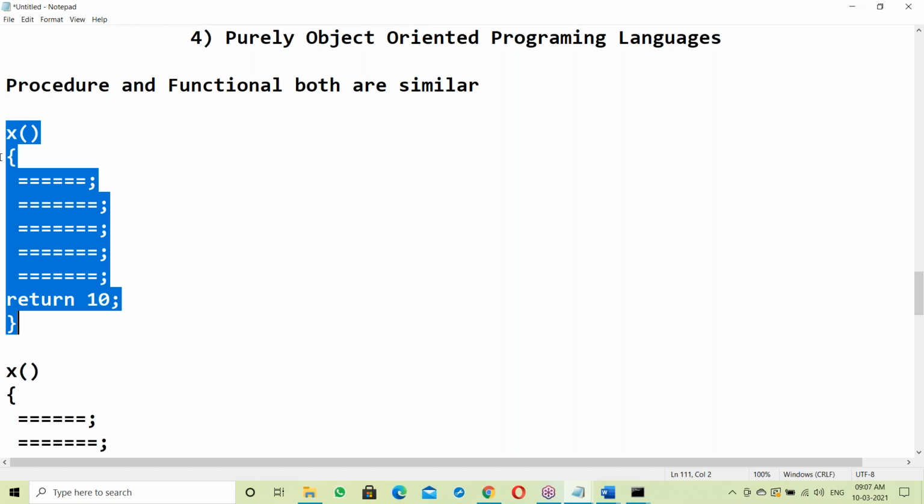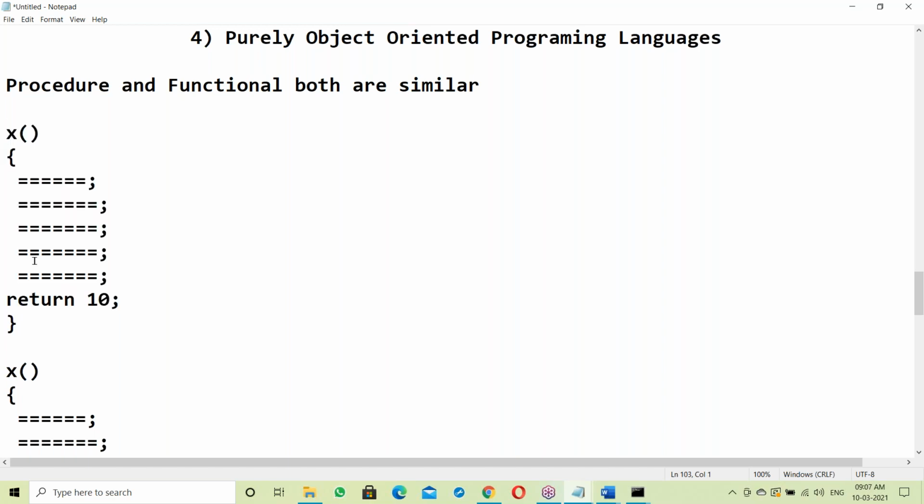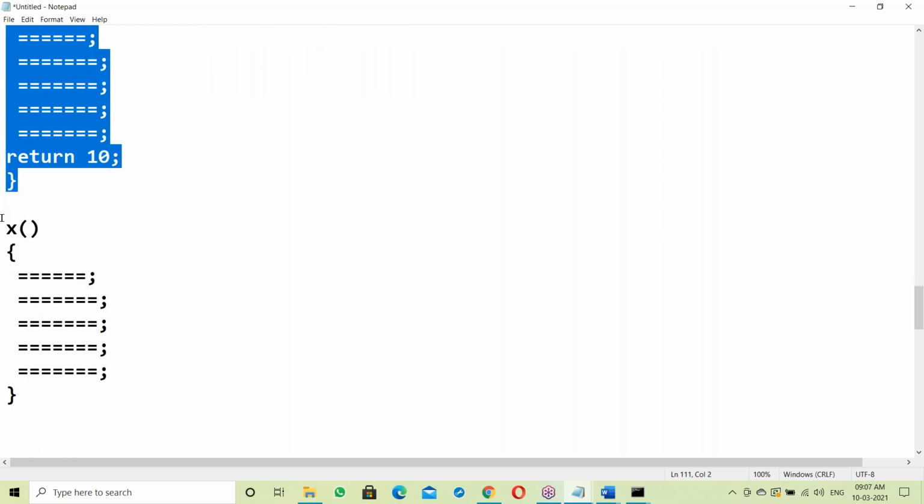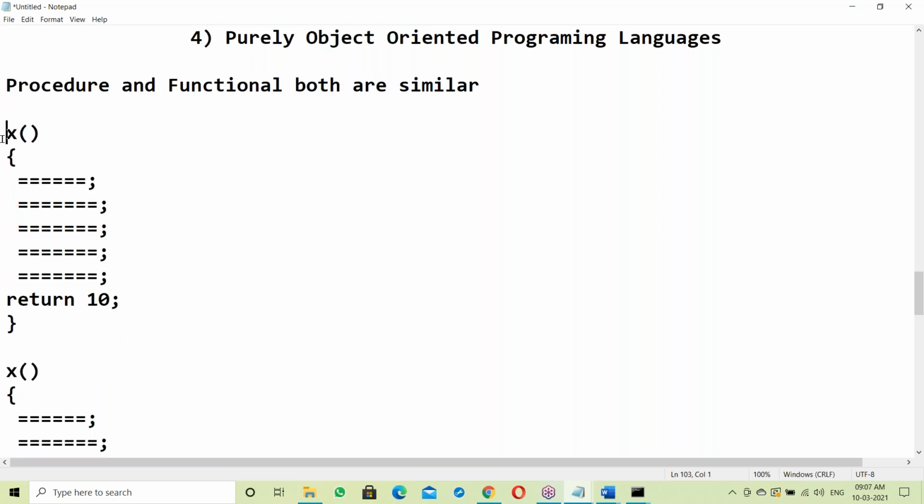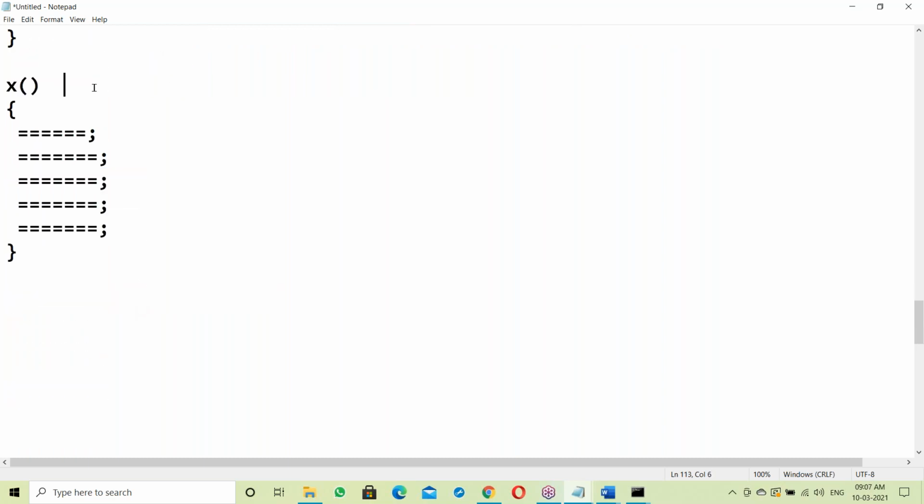The difference is that a function returns a value and a procedure does not. So with a return value it is a function, and without a return value it is a procedure. Procedures don't have a return value.